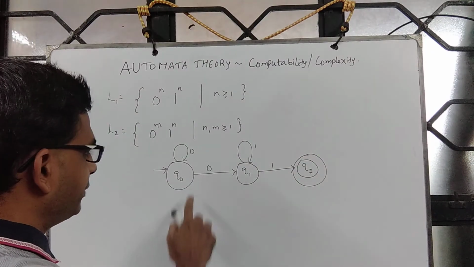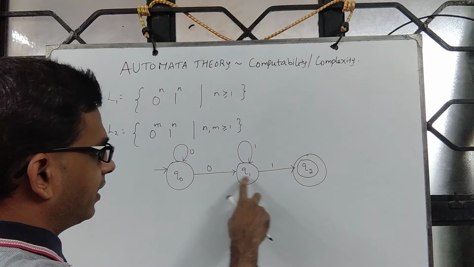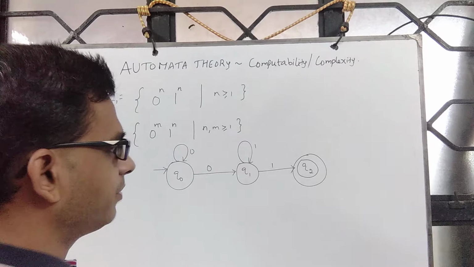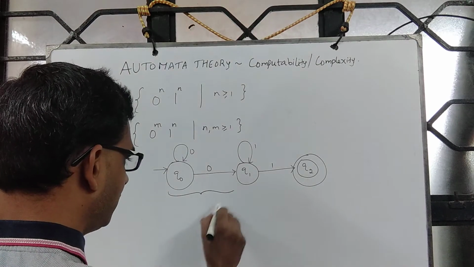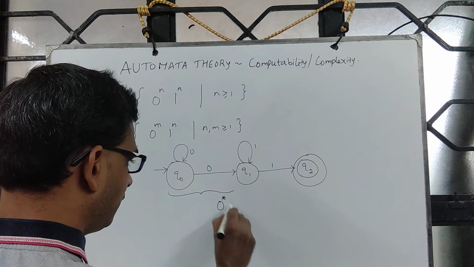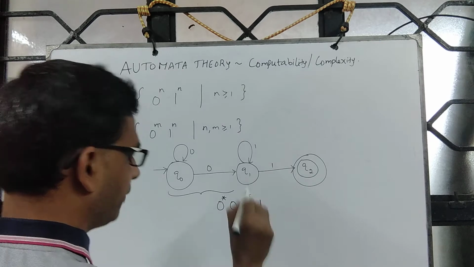Now this clearly tells you: read any number of zeros, at least 1, followed by any number of ones. So this clearly accepts 0 star followed by 0, 1 star followed by 1.